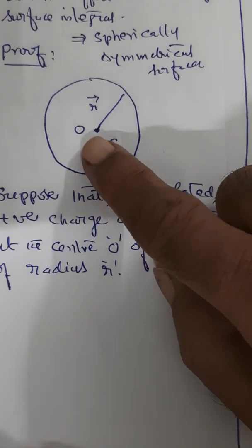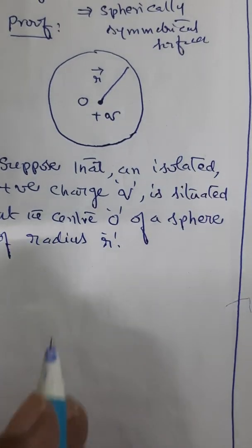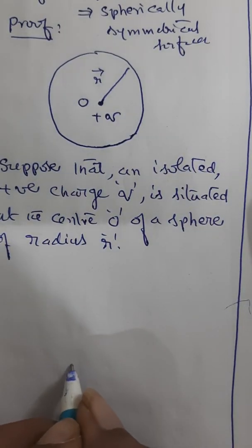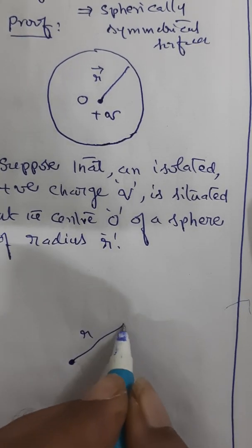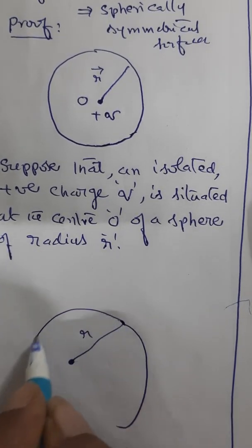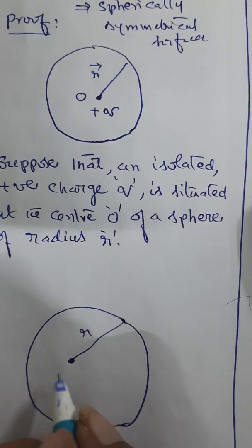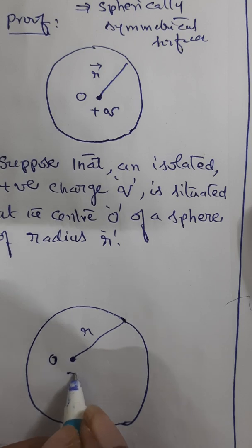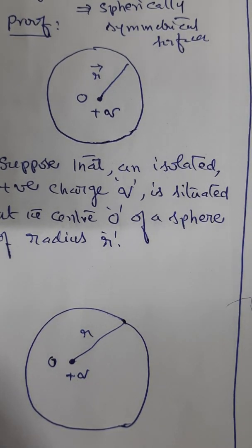The moment you keep your charge here, there is a circle of influence of the charge. So, at the center of a circle of radius, let us say like this, I am just elaborating this, a plus Q charge is kept. This is the assumption.